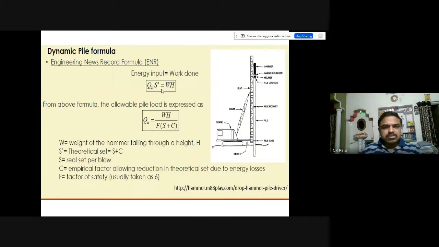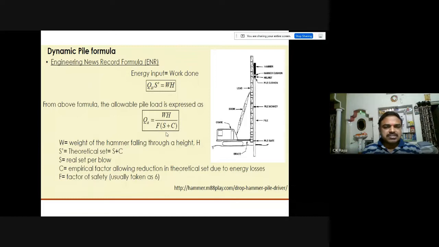So you can write energy input is equal to Qu into S, and work done is weight of hammer into height of fall of the hammer. So WH is equal to Qu, the resistance of the pile, into S dash, the theoretical set. From the above formula, the allowable pile load is expressed as Qa is equal to WH divided by F into (S plus C).